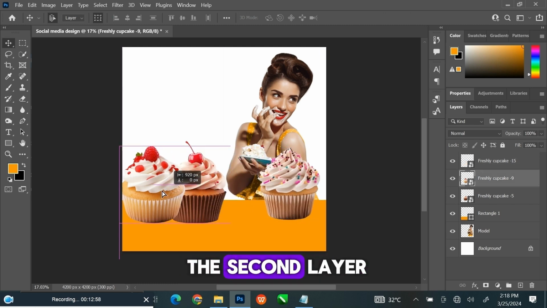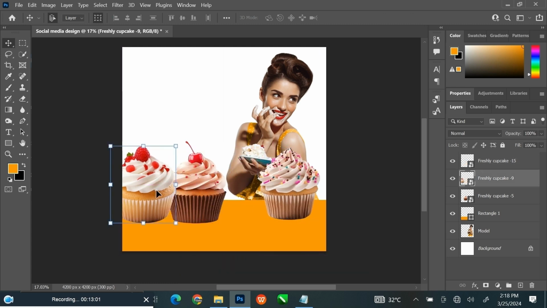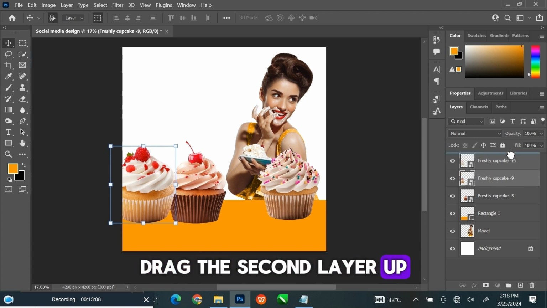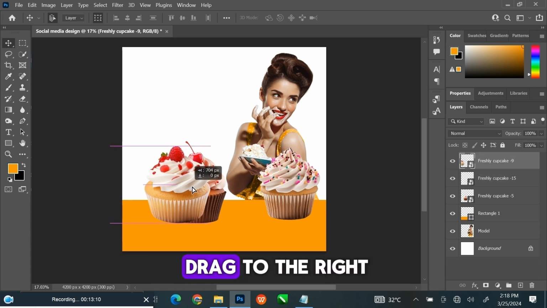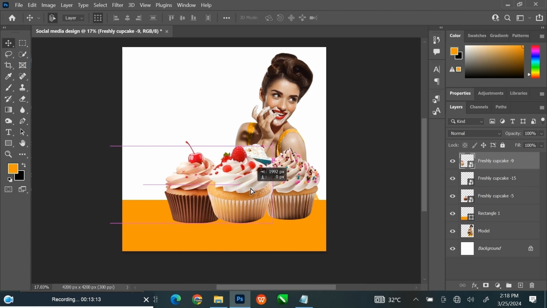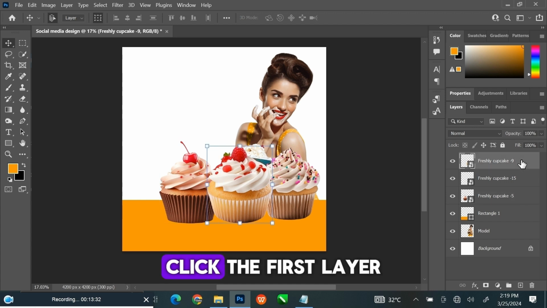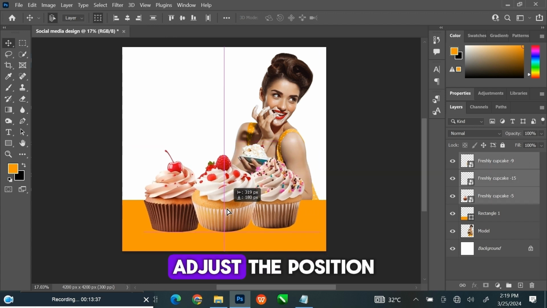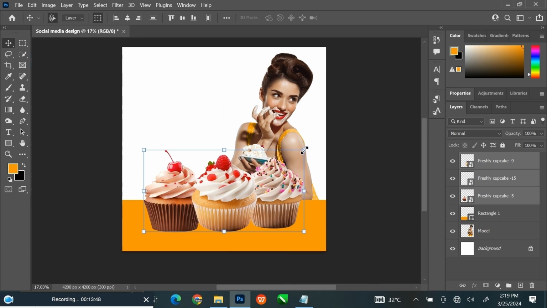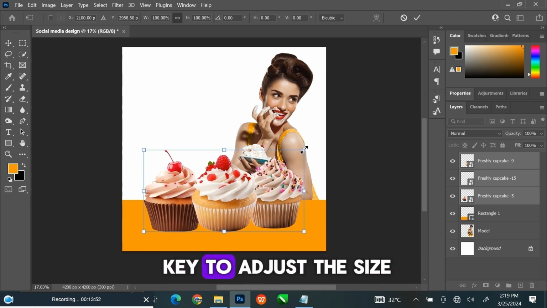Do the same for the second layer. Drag the second layer up. Hold Shift key and drag to the right. Click the first layer. Hold Shift key to select the 3 layers. Adjust the position. Press and hold Alt key to adjust the size.